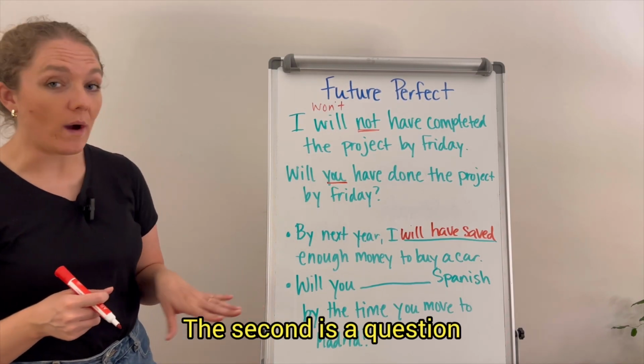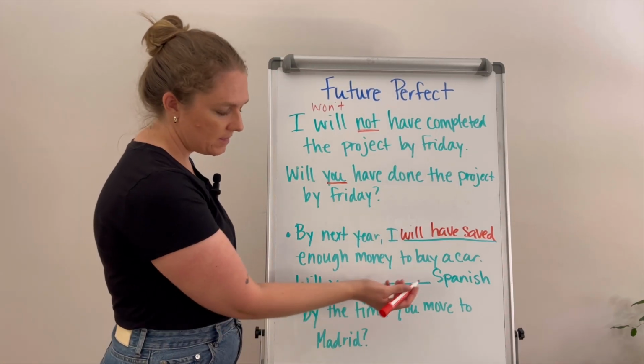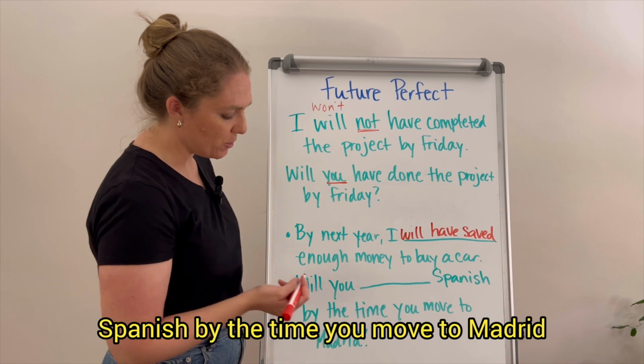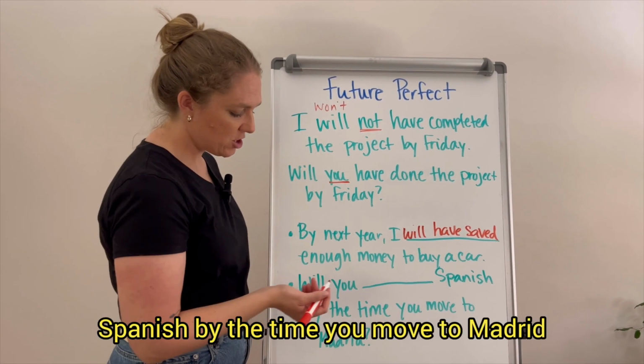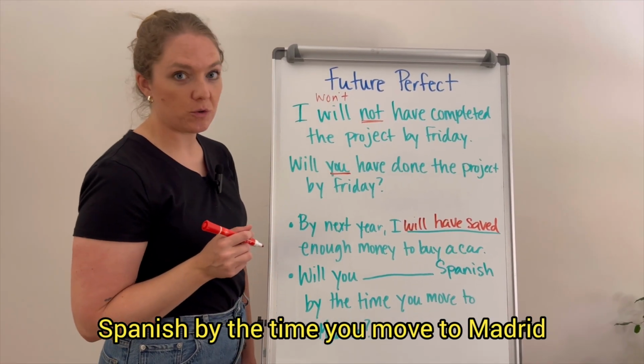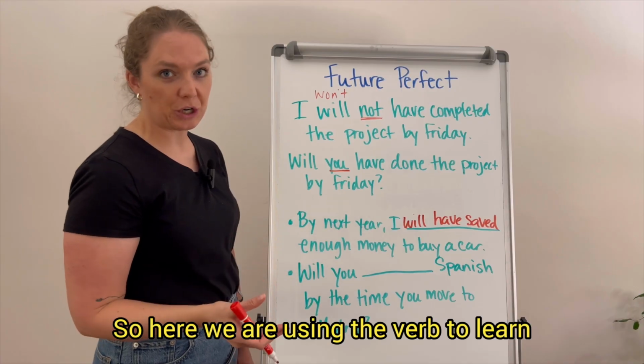The second is a question. It starts with will. Will you blank Spanish by the time you move to Madrid? So here we are using the verb to learn.